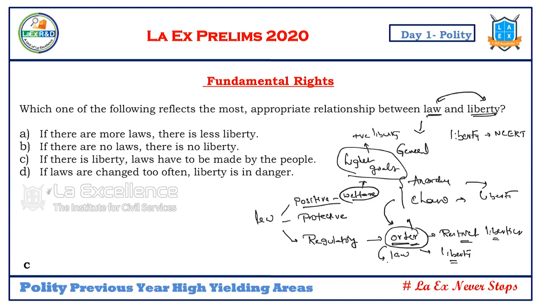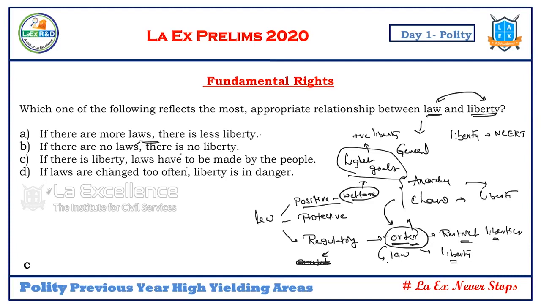Now, whenever we violate the law, you can be arrested. This arrest is a consequence of violating the law. In this context, why does this law have to exist and why is your liberty being restricted? Again, it is to maintain greater order in society. From this conceptual understanding, where there are more laws, there is less liberty. If there are no laws, there is no liberty. If there is liberty, laws have to be made by the people.